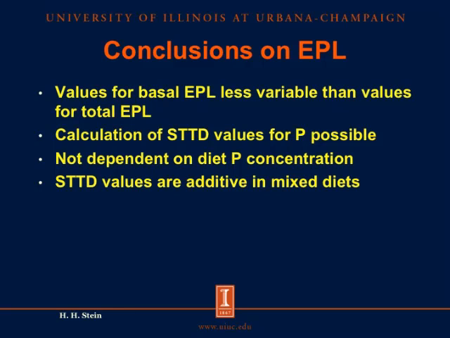When we calculate values for the standardized total tract digestibility, we can formulate diets that are independent of the phosphorus concentration in each ingredient, and therefore the values that we have for each ingredient are additive in mixed diets. And that, of course, is the objective when we formulate mixed diets and feed them to pigs. So based on this, we conclude that values for standardized total tract digestibility of phosphorus are the values we should use when we formulate diets fed to pigs.